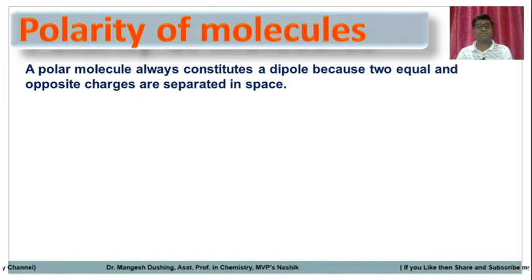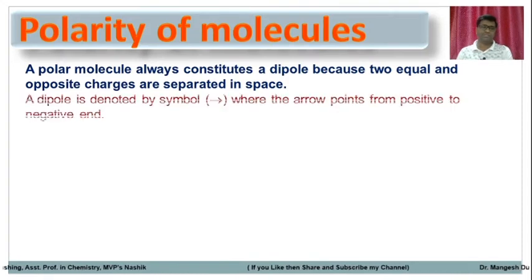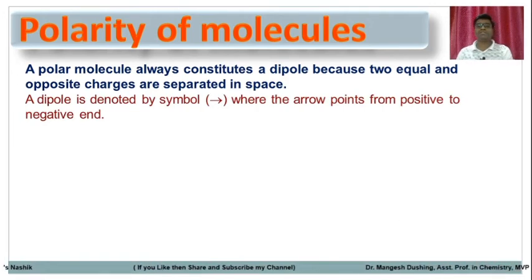And if a dipole is present in the molecule, those molecules are called polar molecules, so that molecule will have polar character. The dipole is denoted by an arrow pointing from positive to negative end. The arrow head is towards the negative end while the arrow tail is towards the positive end.